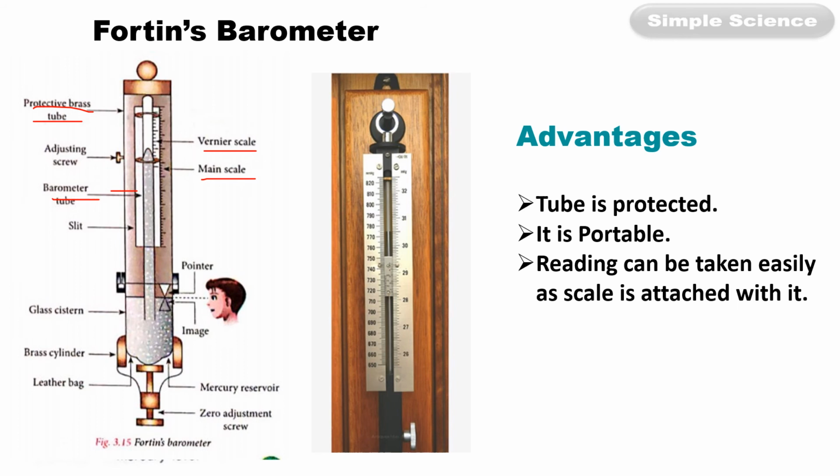Due to vernier scale we can measure the accurate reading. And this is the mercury reservoir. Here you can see mercury in this reservoir. Now advantages of Fortin's barometer. First advantage, which was not there in simple barometer, is tube is protected. It is easily portable and reading can be taken easily as scale is attached with it.